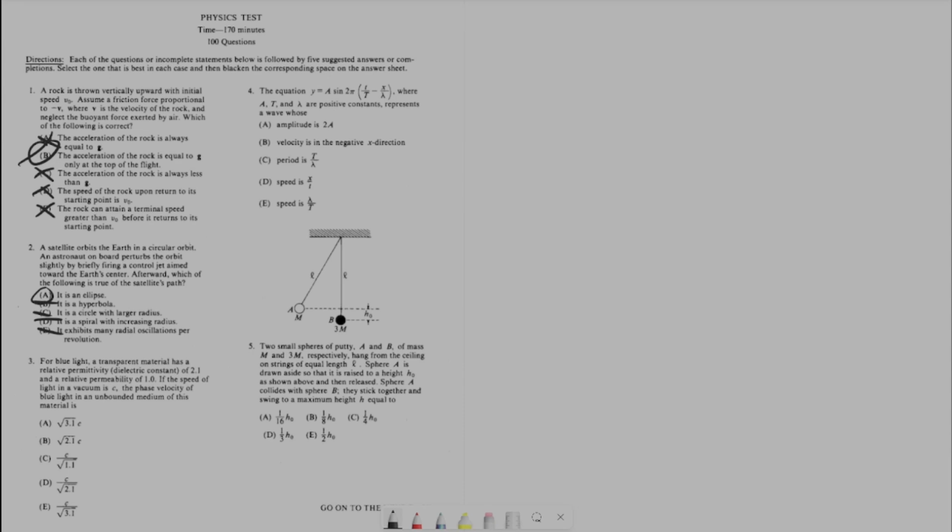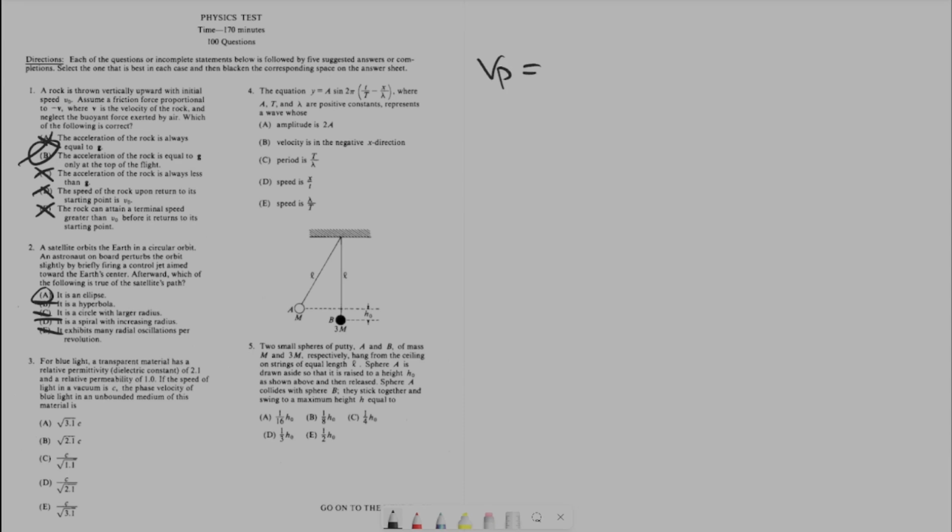For blue light, a transparent material has a relative permittivity, a dielectric constant of 2.1, and a relative permeability of 1.0. If the speed of light in a vacuum is c, the phase velocity of blue light in an unbounded medium of this material is something. So this is, unfortunately, just an equation check. You could use a little bit of logic on that, I've seen, but for the most part, it's just do you know the equation for phase velocity.